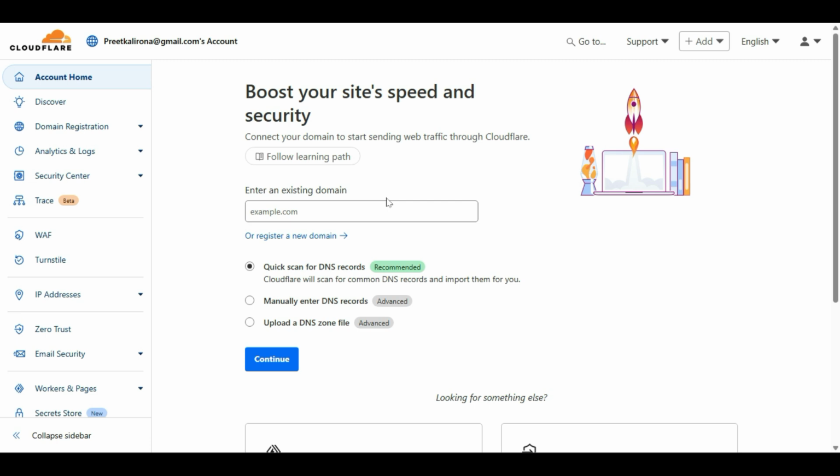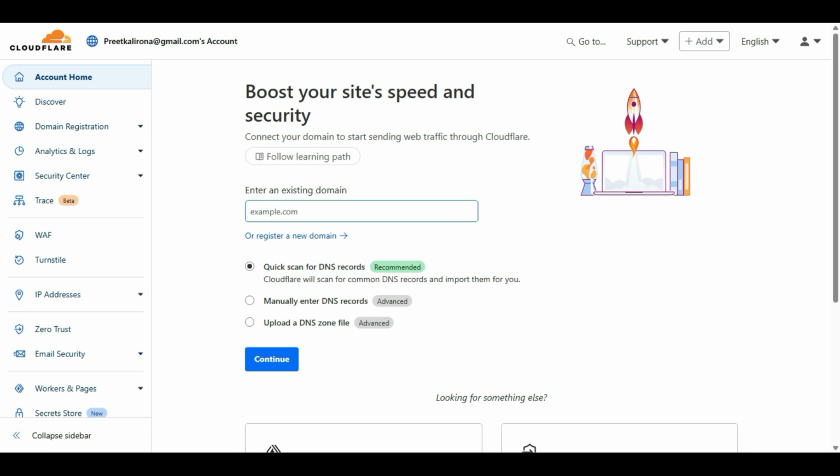If you're using it for the first time, you will see the option to put your existing domain name here, and you will see the option to choose quick scan for DNS records. This is recommended. If you're using any domain provider, it will scan your previous DNS records and suggest changes, and it will scan if there is any error in the DNS records. So first we will provide our website name here.